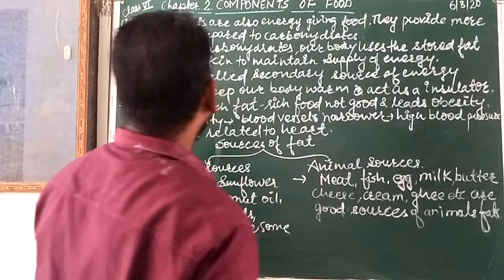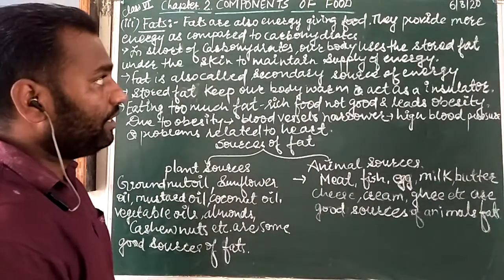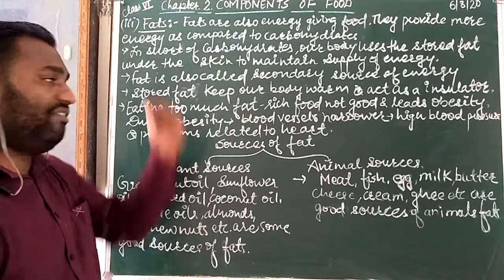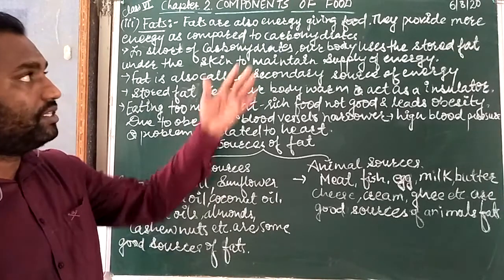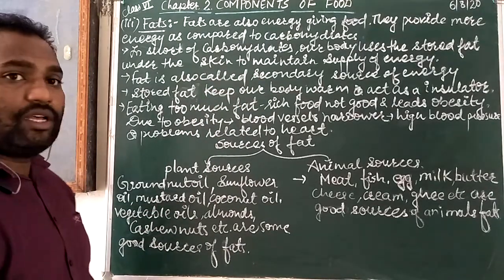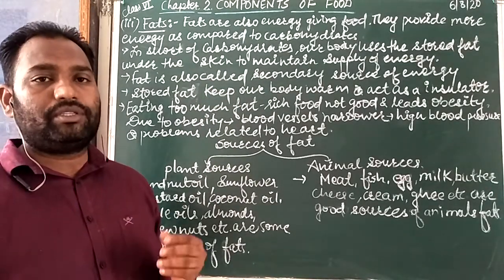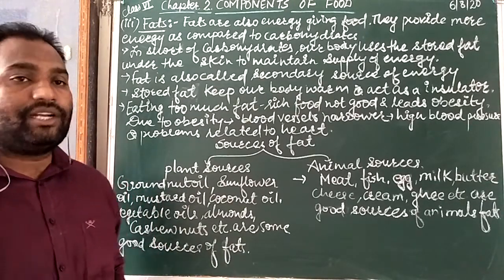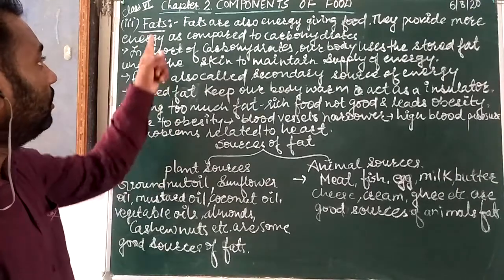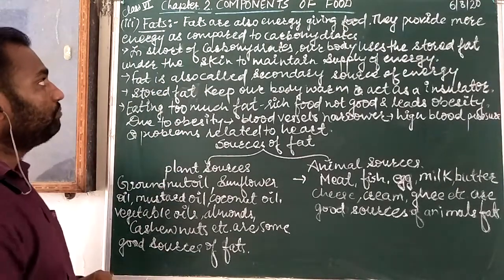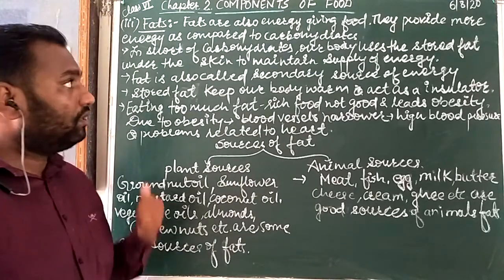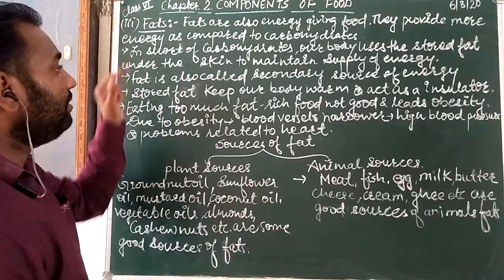They provide more energy as compared to carbohydrates or protein, because the calorie energy per gram is higher in fat. It means a minimum amount, in grams, of fat contains a good amount of energy in the form of calories. So the energy in fat is more than in carbohydrates.